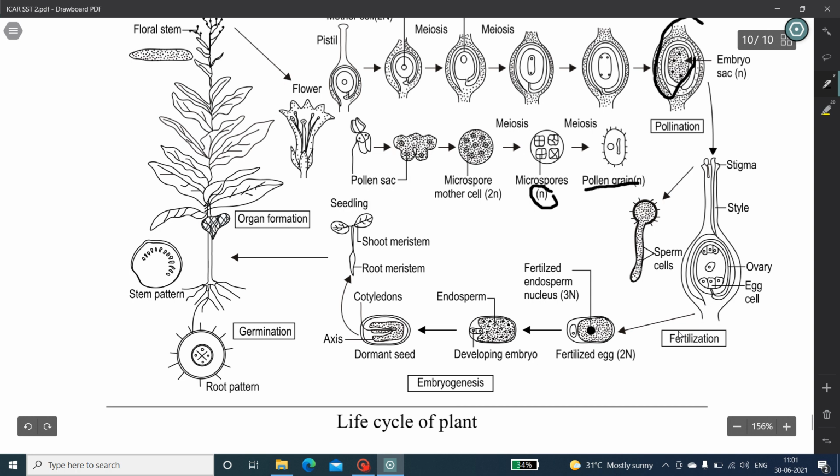Fertilization occurs. After fertilization, the egg cell and one sperm nucleus combine to form a diploid fertilized egg, that is, the zygote. After that, the developing embryo and endosperm are formed. After maturation of the embryo and endosperm development, a complete dormant seed is formed with the cotyledons and axis. From that, a root and shoot meristem giving rise to a seedling is formed. After that, further organ formation occurs, that is stem, leaves, roots, etc.